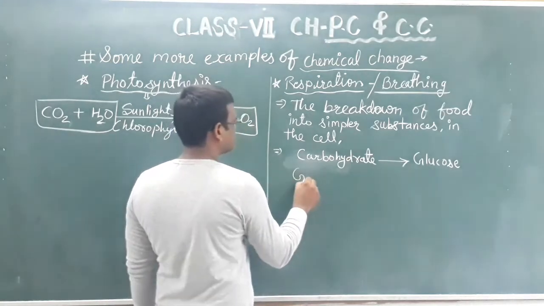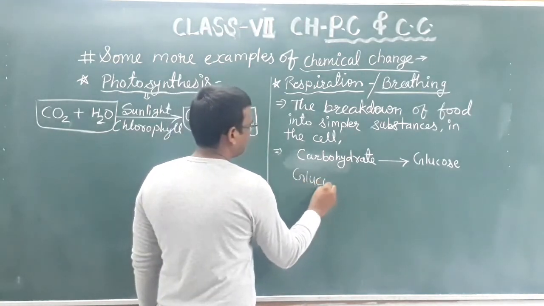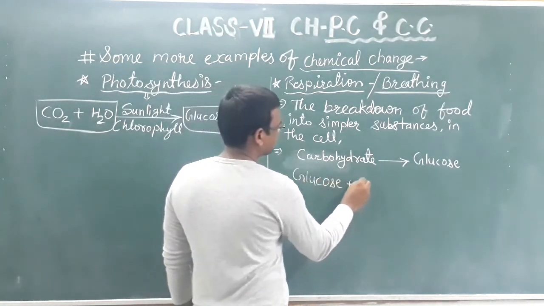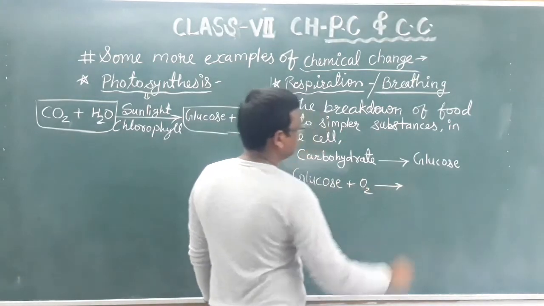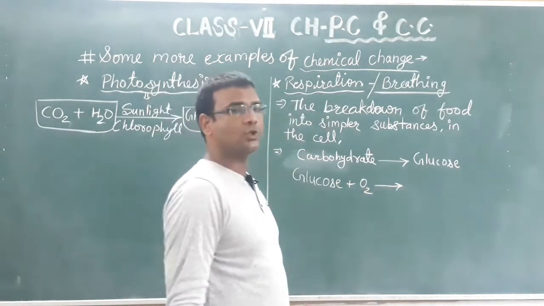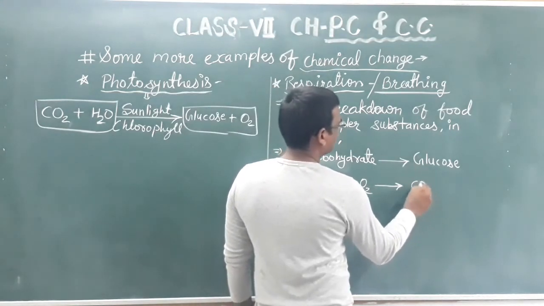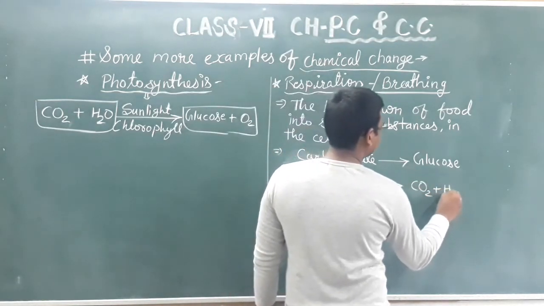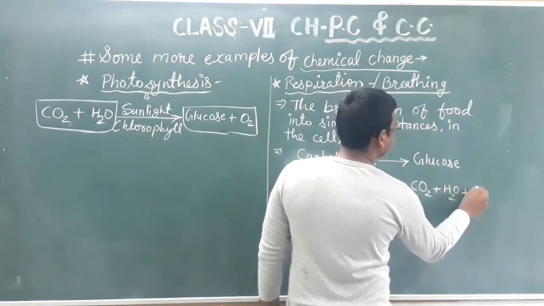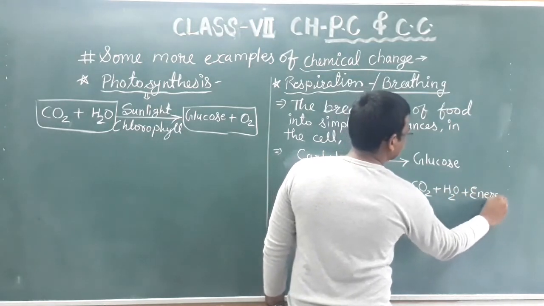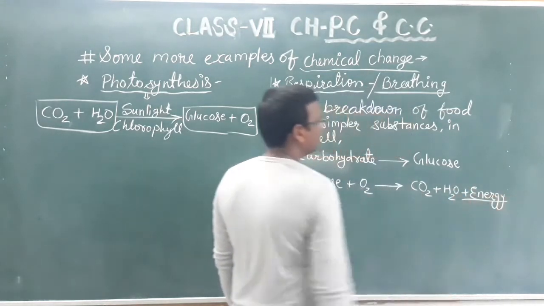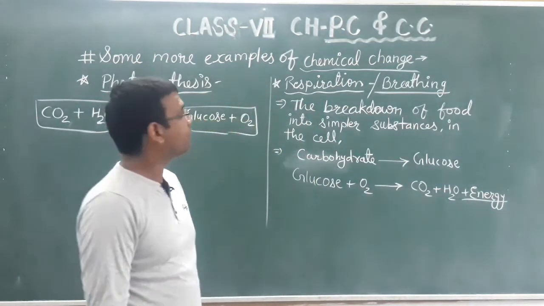This glucose, in presence of oxygen, breaks down into carbon dioxide plus water plus energy. This is the energy which we require, which we get from our food.